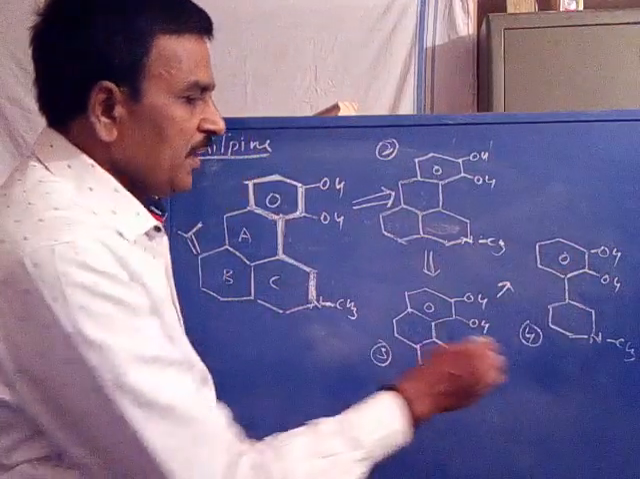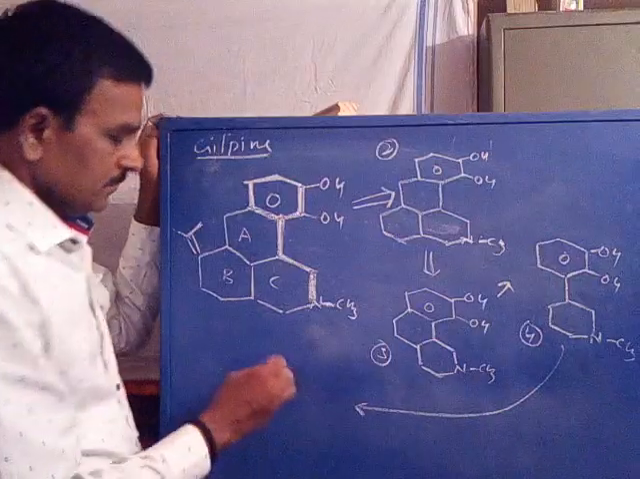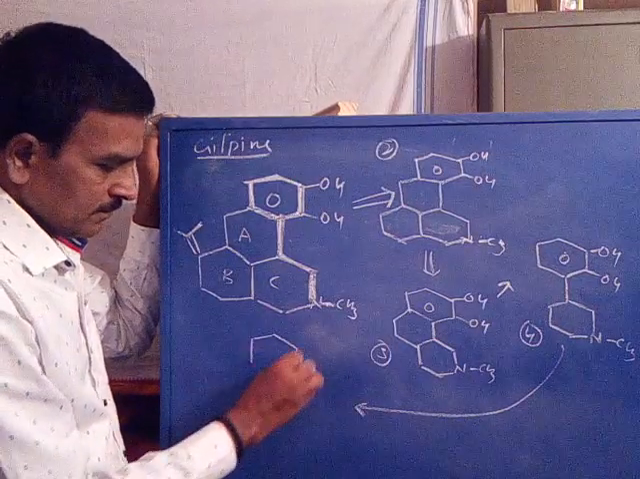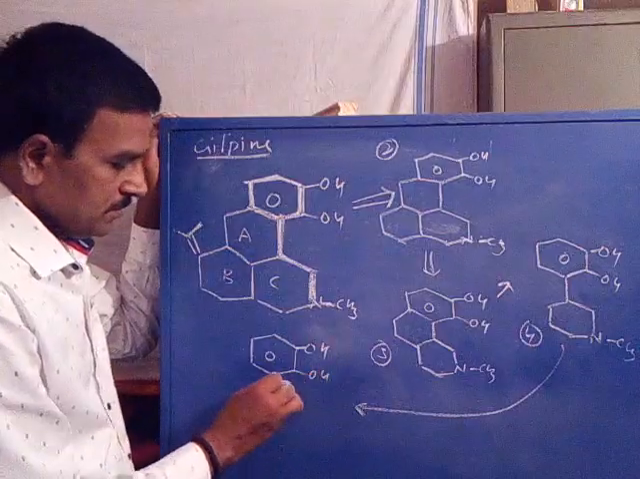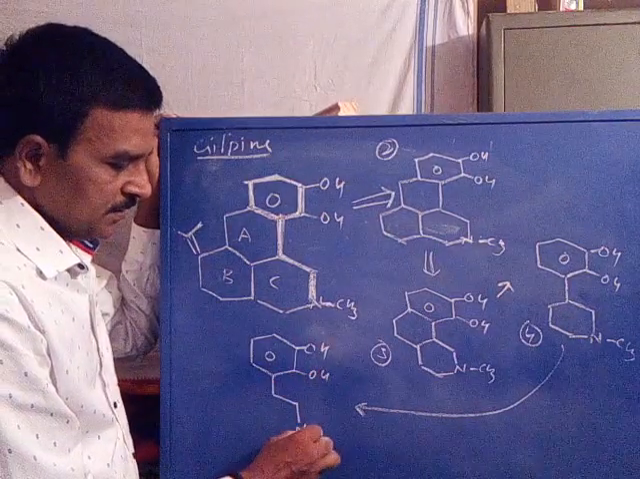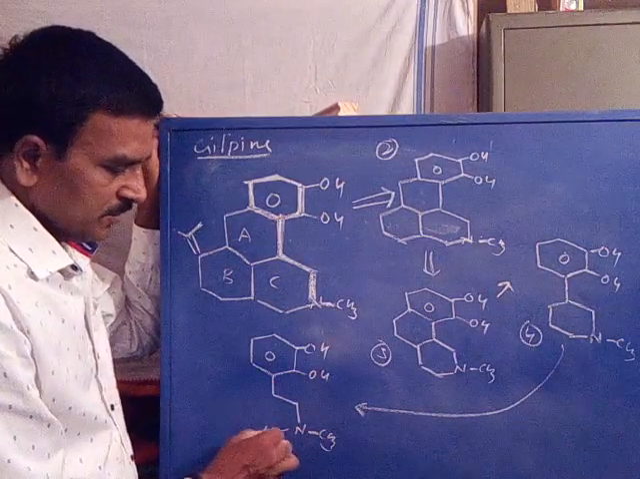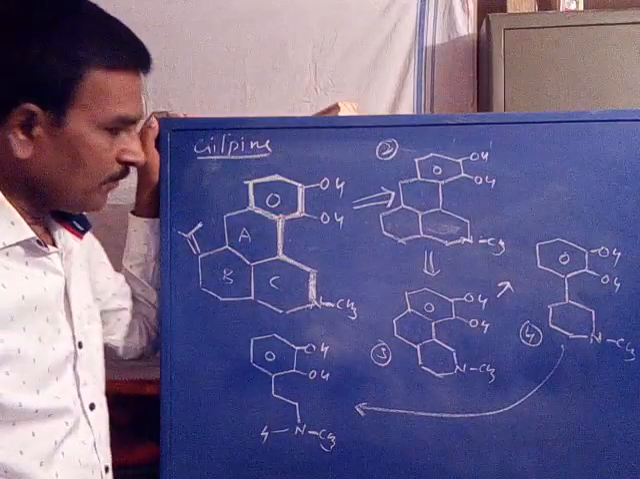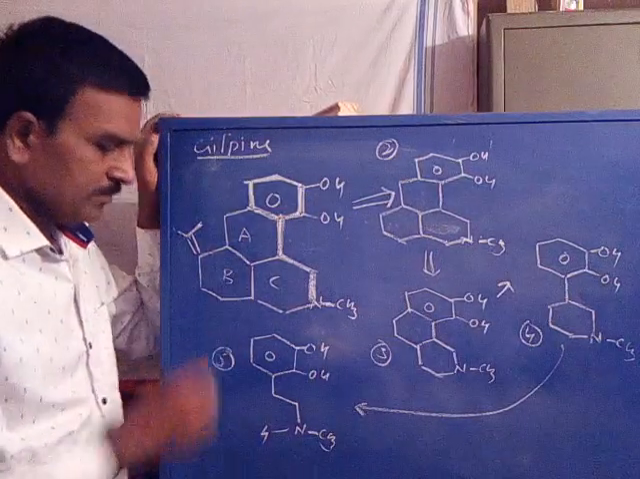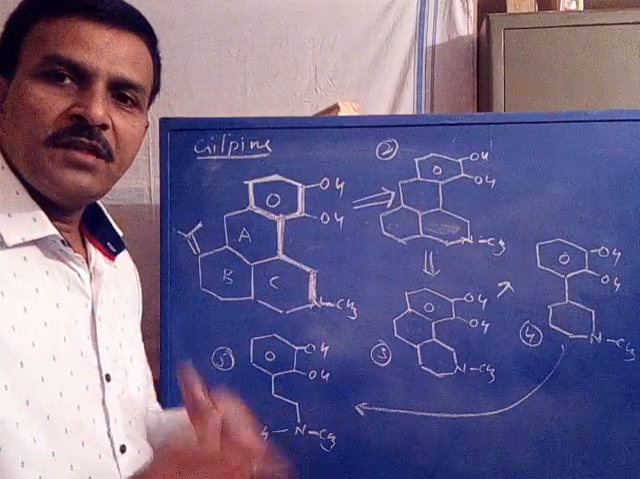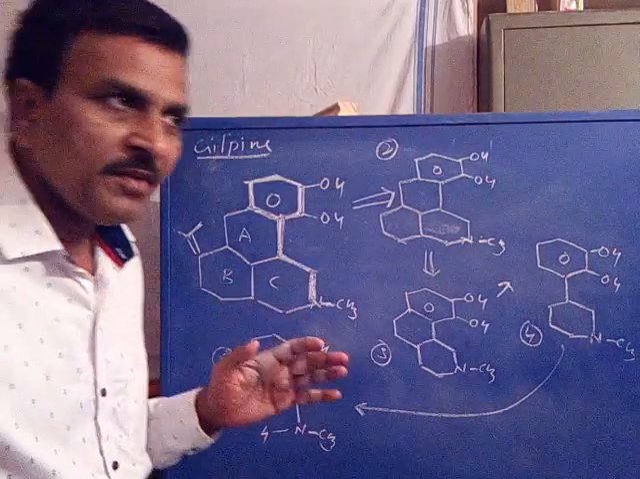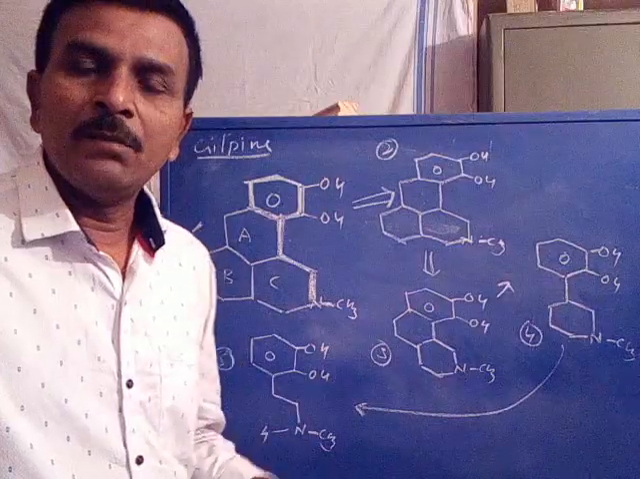Now removal of C ring, OH, OH, NCH3 hydrogen. Now we will get the fifth structure. This is the process of simplification. How is it simplified? It is simplified by removing additional portions.